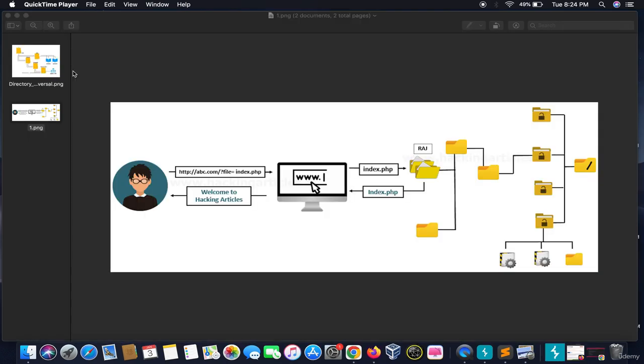So hello everyone, the next vulnerability we are talking about is directory traversal. Directory traversal is a type of web security vulnerability which allows you to view arbitrary files on a web application. Let me explain with a very interesting example. Let's say this is a website abc.com. The file name is index.php, and the index.php file is stored in a directory known as Raj. We inject payloads here to move back into the directories and view files which we don't have access to.